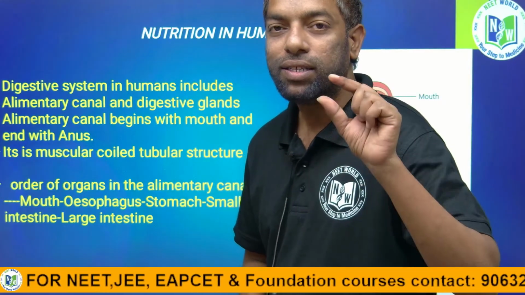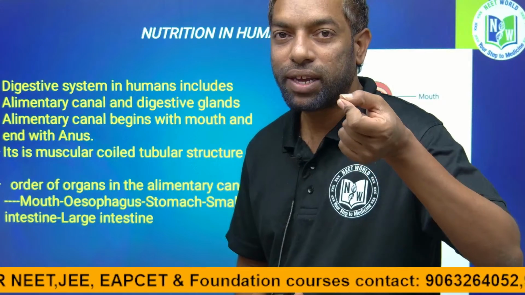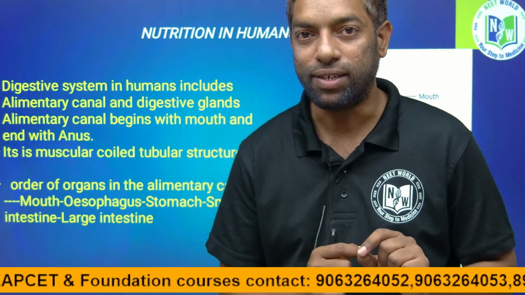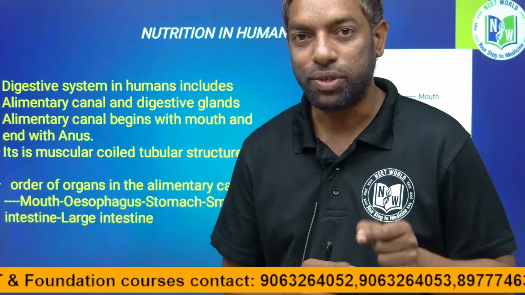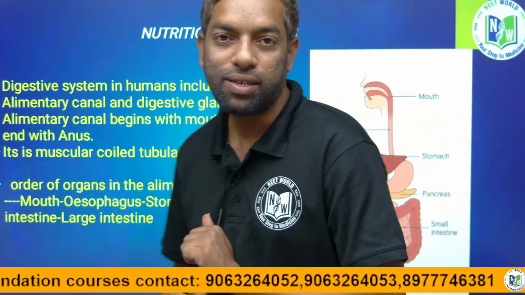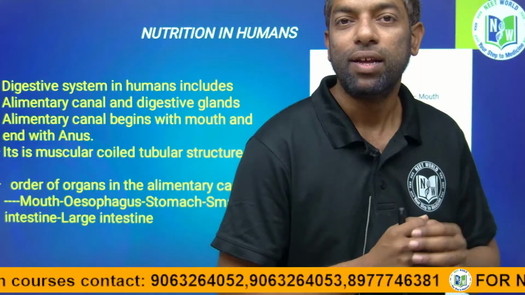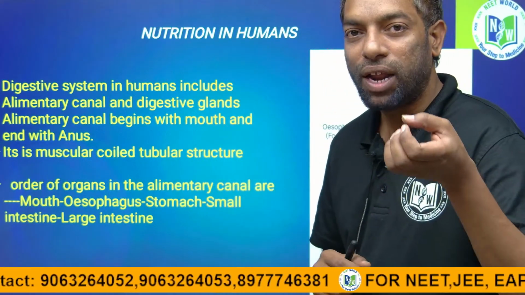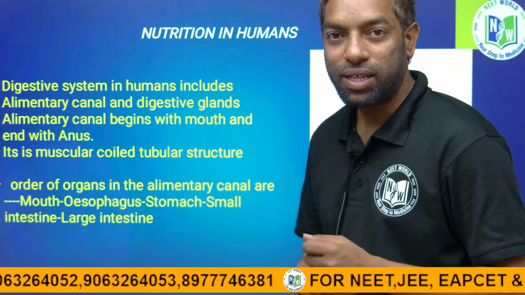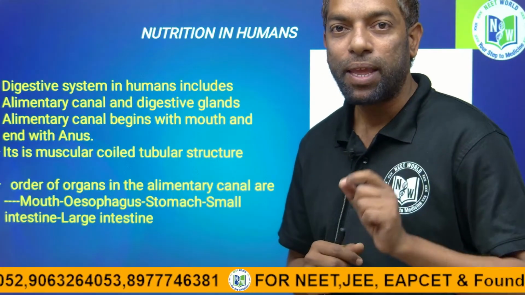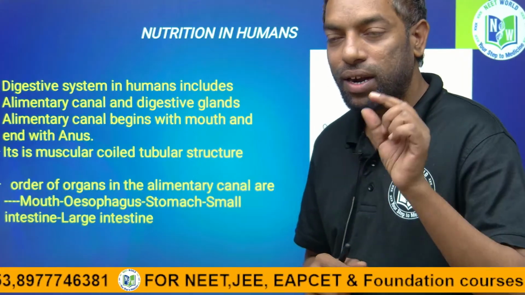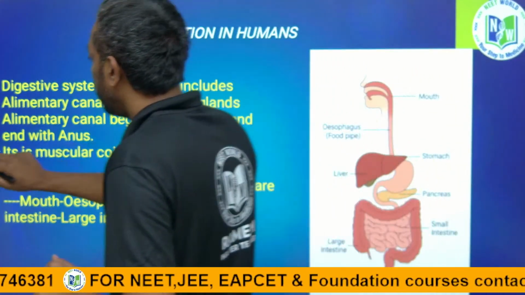Guys, the character of the digestive system is that there is a definite mouth and a definite anus. We can call this the digestive system. The digestive system first evolved in roundworms. Among the invertebrates, there is a group of animals, a phylum, in which the digestive system first evolved. Okay, what is the definition of the digestive system?